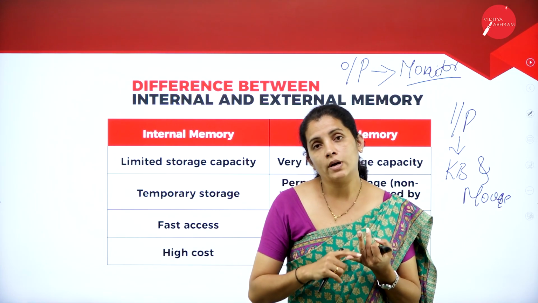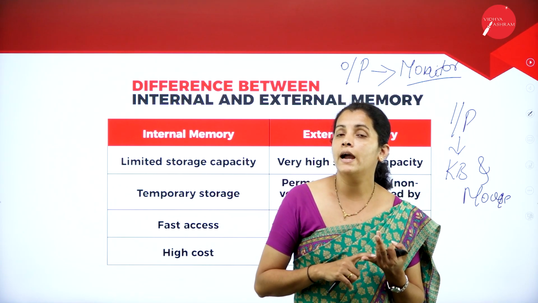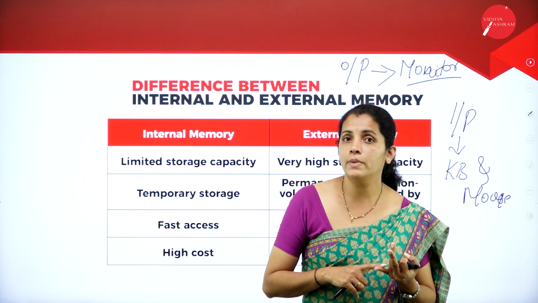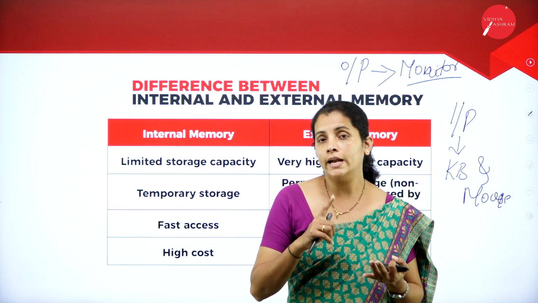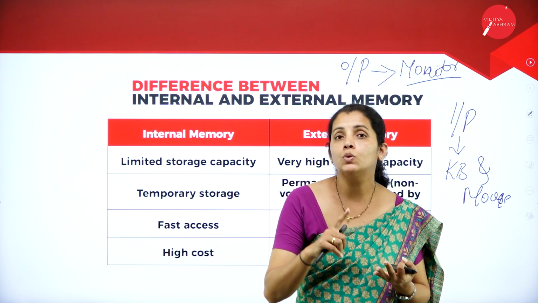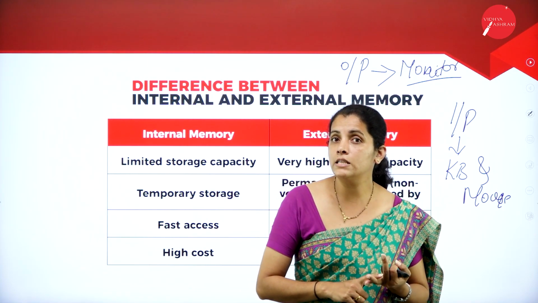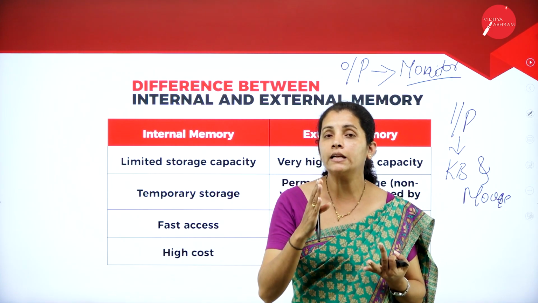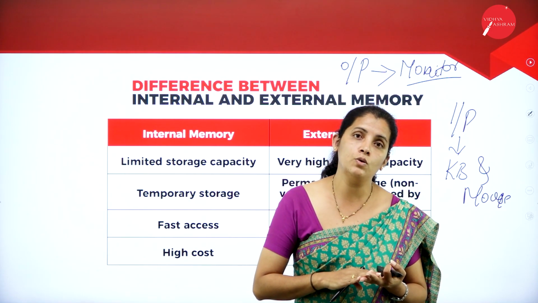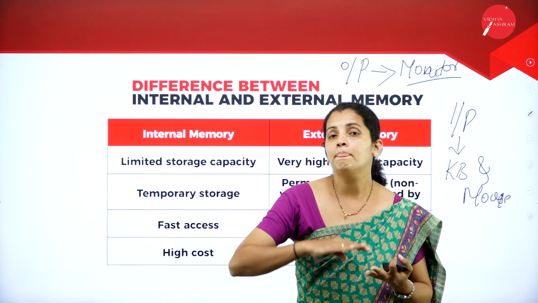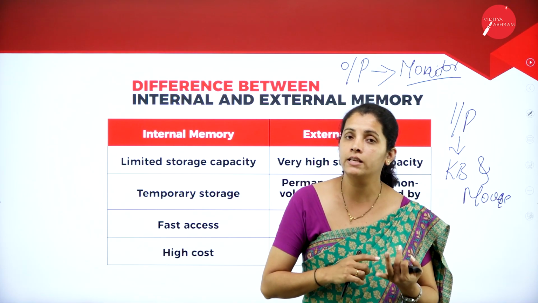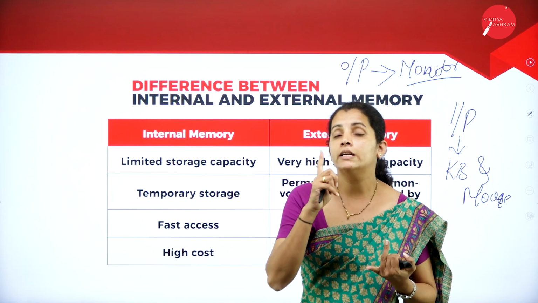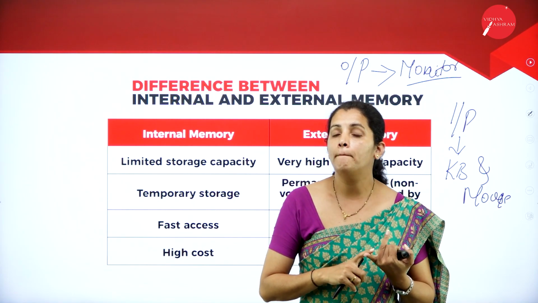When it comes to random access memory, we discussed static random access memory and dynamic random access memory. When it comes to read-only memory, we discussed programmable read-only memory, electrically erasable programmable read-only memory, etc. Then we discussed the secondary storage device. This is an external device and it is mainly used to store backup.